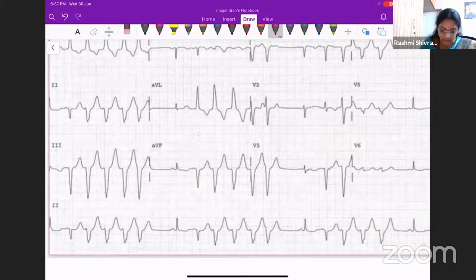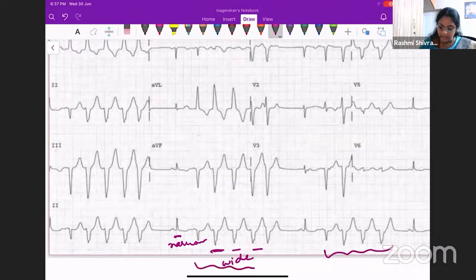In some places you can find that there is a wide QRS. Here you can see that there is a narrow QRS. This is a wide QRS. This is a narrow QRS. Why does this happen? This patient is actually having a ventricular tachycardia. He is having runs of VT. So how does this ventricular tachycardia happen?